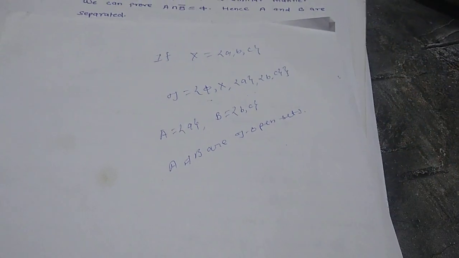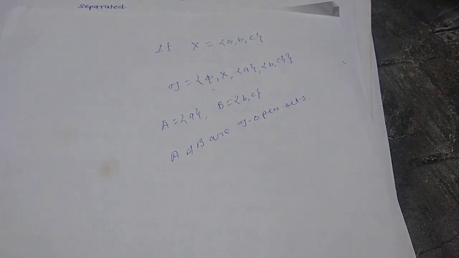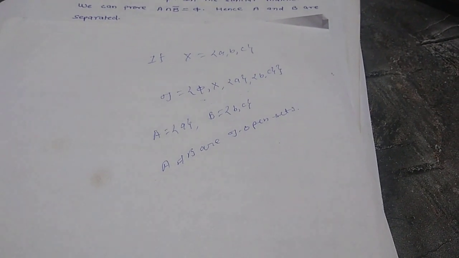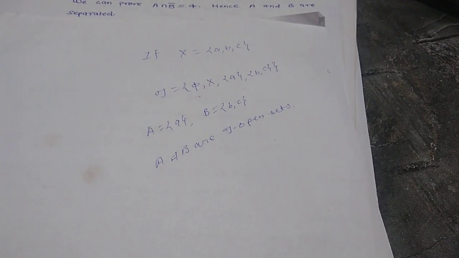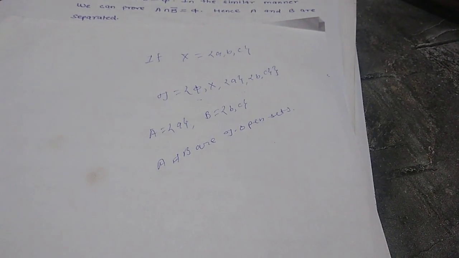sets, and we know that two τ-open sets are separated if and only if they are disjoint.